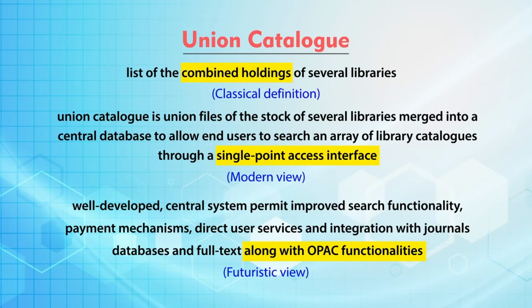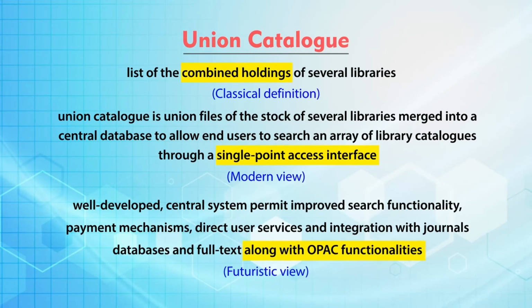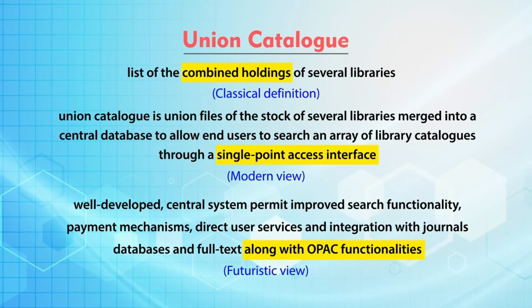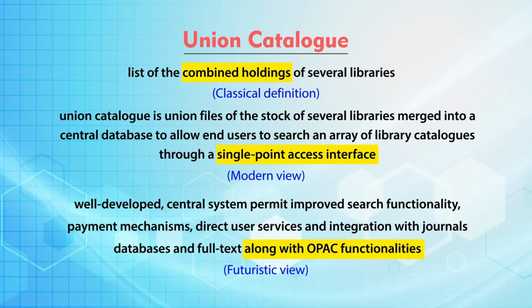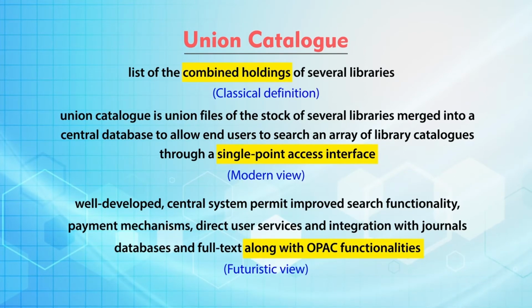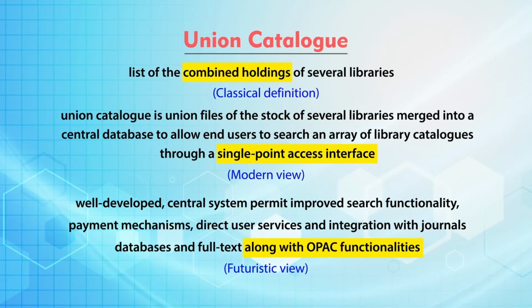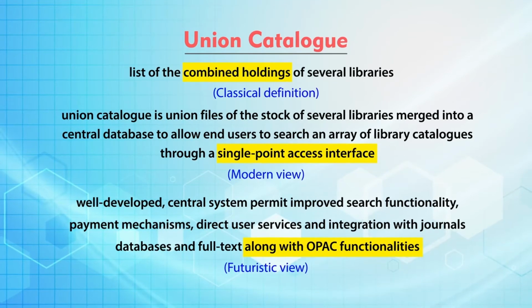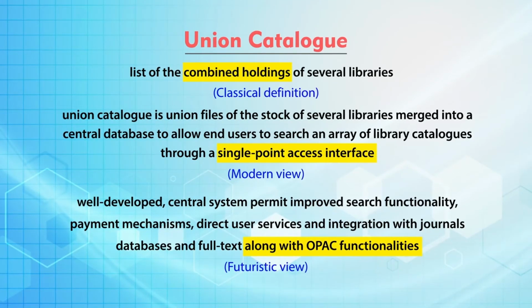So here different library management software can be integrated with different kinds of drivers. That we are going to discuss in this particular deliberation, because it is a very emerging area of library automation, how a group of libraries can be managed through a union catalog.